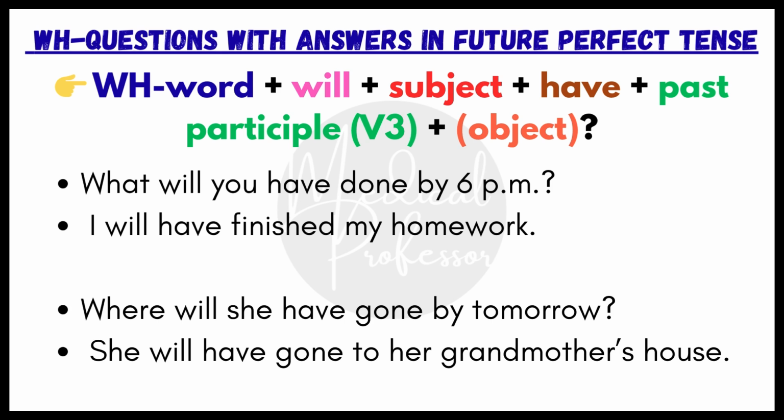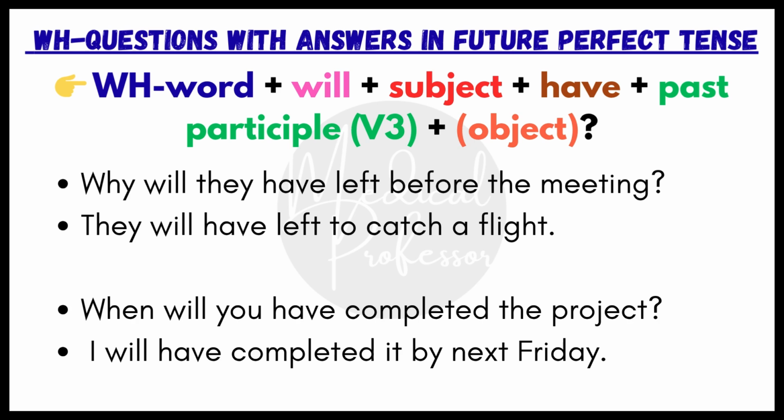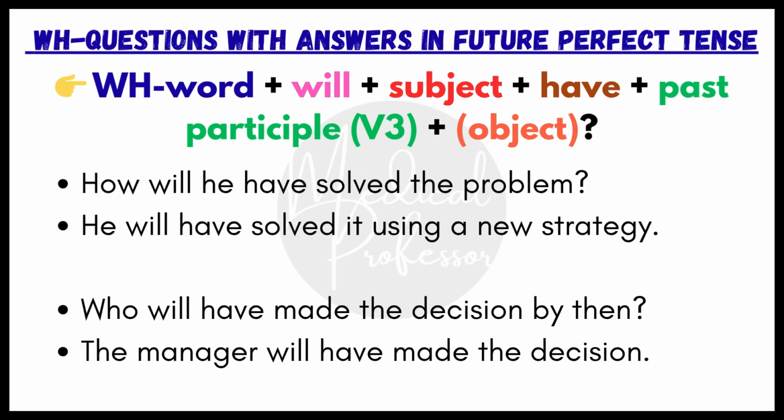What will you have done by 6 p.m.? I will have finished my homework. Where will she have gone by tomorrow? She will have gone to her grandmother's house. Why will they have left before the meeting? They will have left to catch a flight. When will you have completed the project? I will have completed it by next Friday. How will he have solved the problem? He will have solved it by using a new strategy.